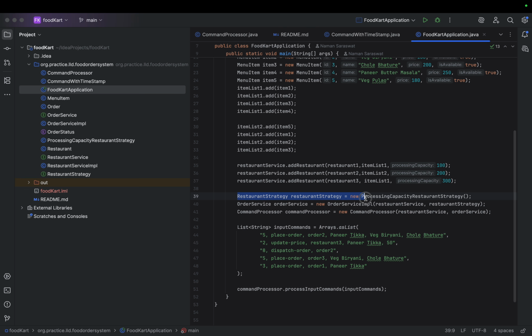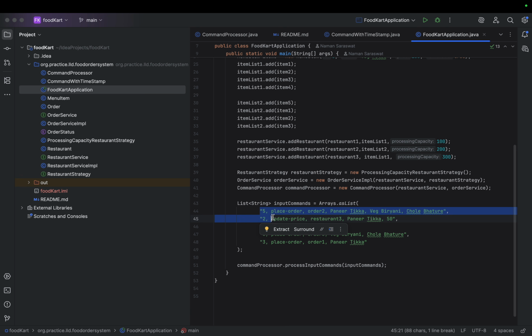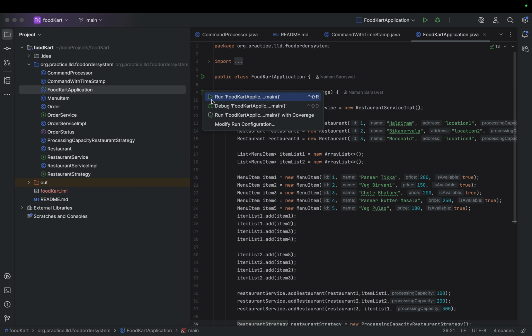Then for the restaurant, we are defining the restaurant strategy, because we have only defined one processing capacity restaurant strategy, so it is simple. Otherwise, we can pass it. Currently, we are directly passing the restaurant strategy. If we want to define strategy based on some logic, then we can pass values like a command to select this strategy, and we can define inside the order service or command processor how to select the restaurant strategy. But because we currently have one strategy, I'm just directly passing it. And then there is a list of commands. So let me try to execute this and let's see.